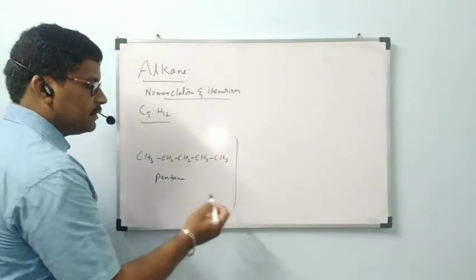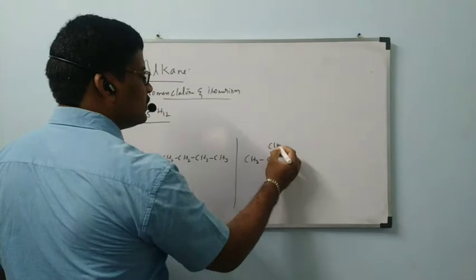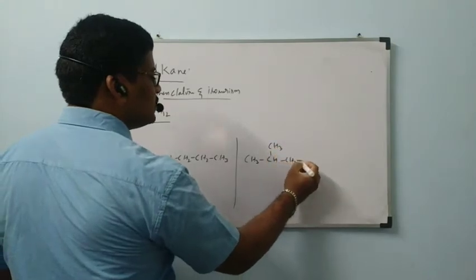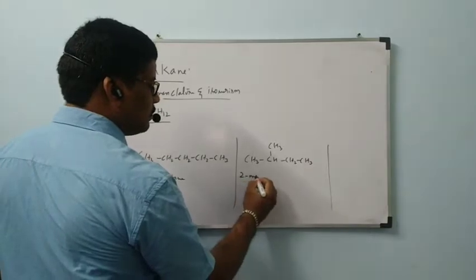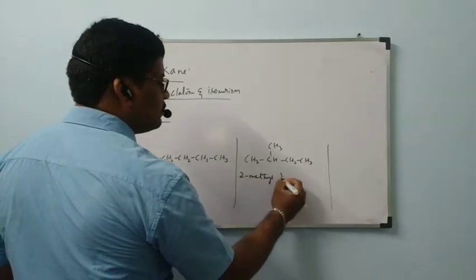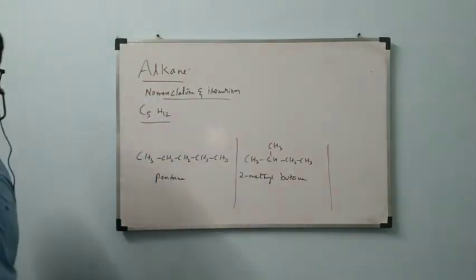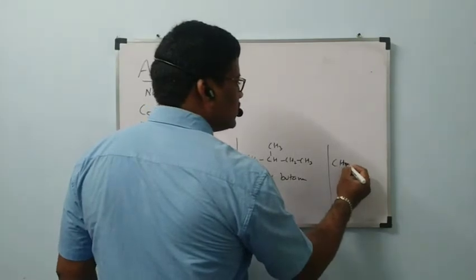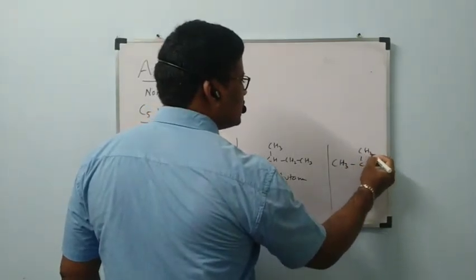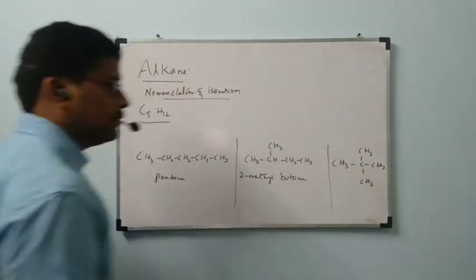Second possibility: CH3, CH, CH3, CH2, CH3. This is 2-methyl butane. And the third compound: CH3, C, CH3, CH3, CH3.